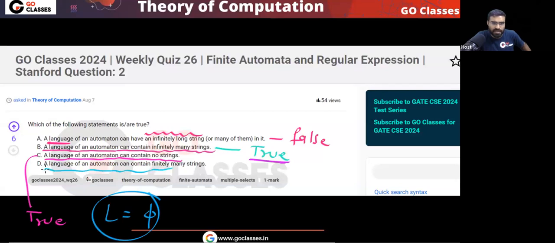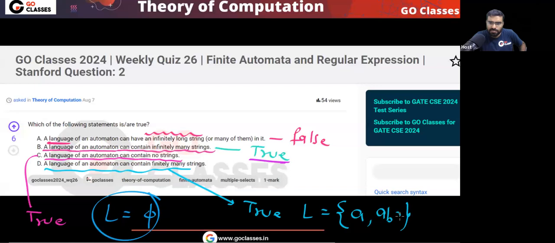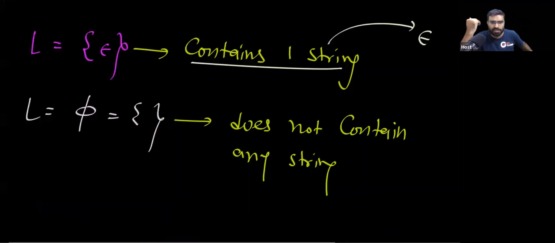A language can contain finitely many strings. Yes, this is also true. For example, consider this language. In this language, you have only 2 strings. So you have finitely many strings. Number of strings is finite.